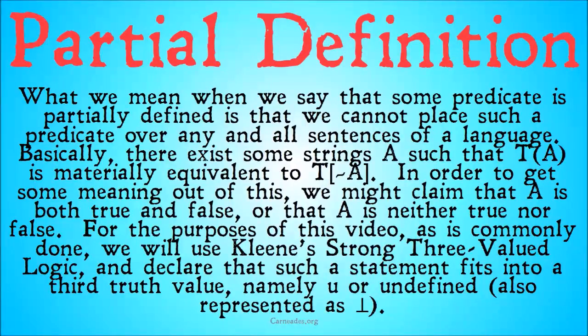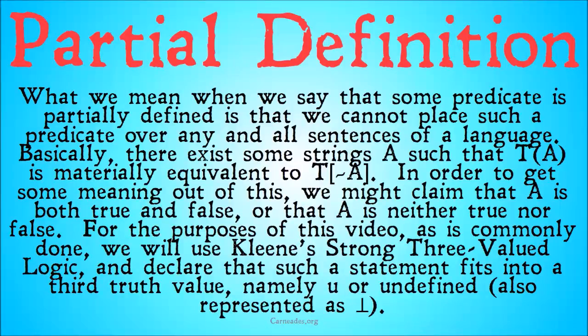Basically, there exists some string, and note that this is different than saying that we're just not allowed to predicate truth of itself. Rather, what it's saying is, if we predicate truth over itself, we're going to get not a true or a false statement, but we're still going to get an output. What we're going to get is an undefined. Basically, there exist some strings A such that T[A] is materially equivalent to T[not A]. That's going to be the liar sentence.